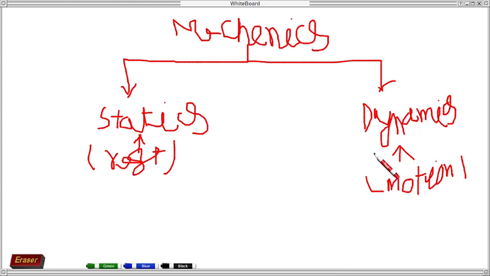Dynamics is also classified into two parts.